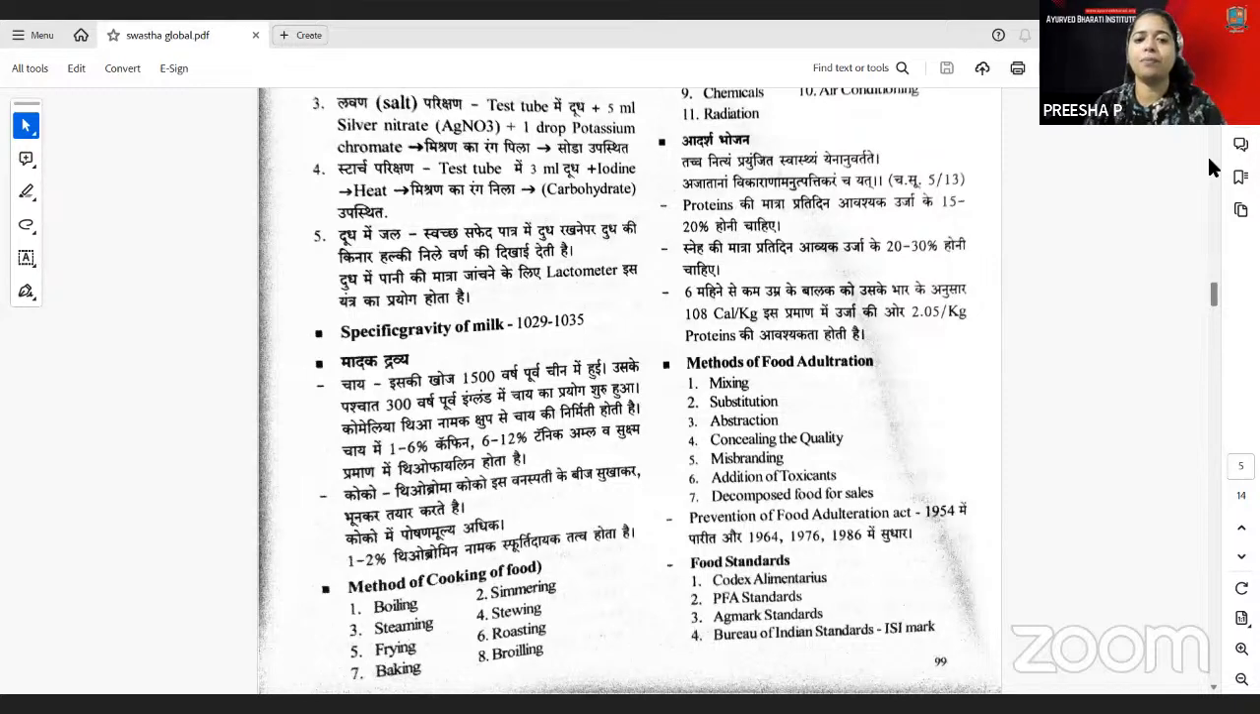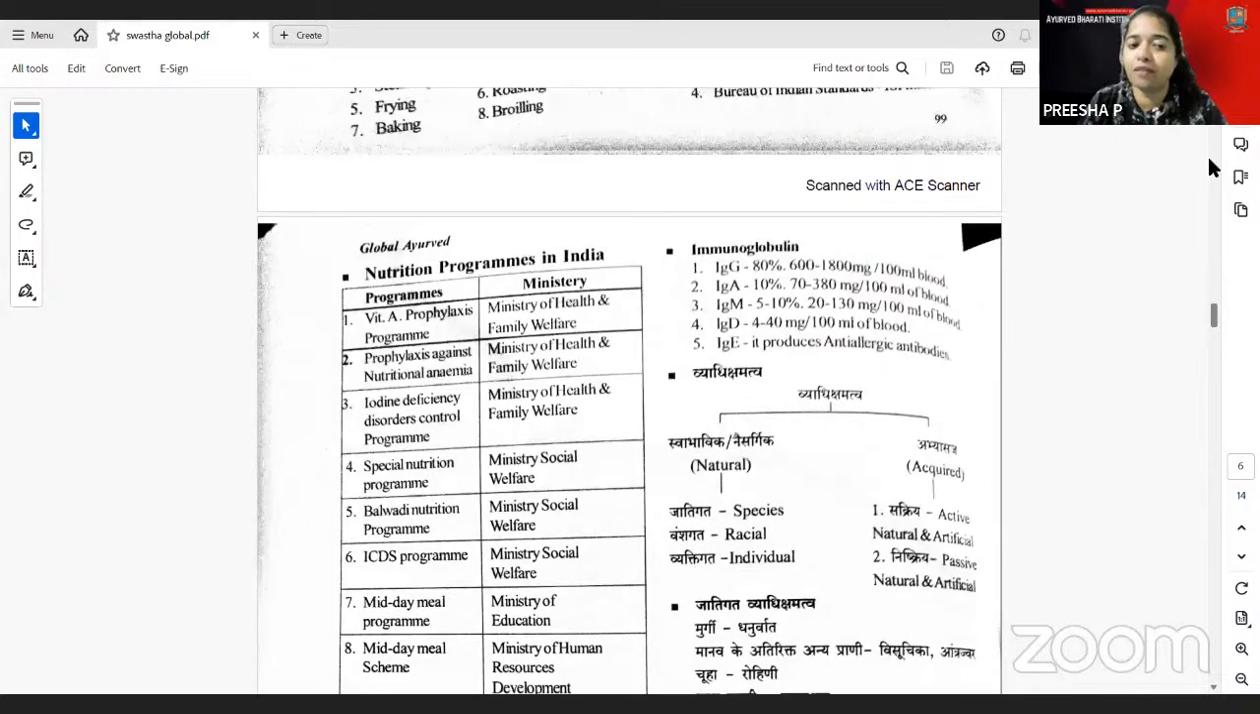These are the nutrition programs in India, which are run by there. The vitamin A prophylaxis is told for the Ministry of Health and Family Welfare there. You have the prophylaxis against nutritional anemia, that is also by the Ministry of Health and Family Welfare. The special nutrition program, the Balwadi nutrition program and the ICDS program are all run by the Ministry of Social Welfare there.